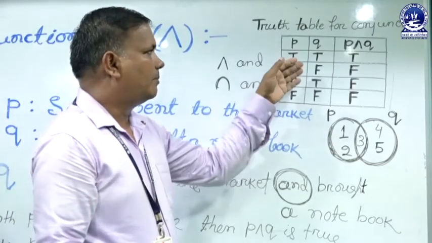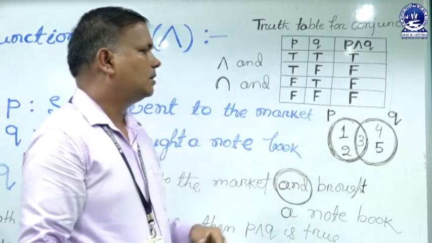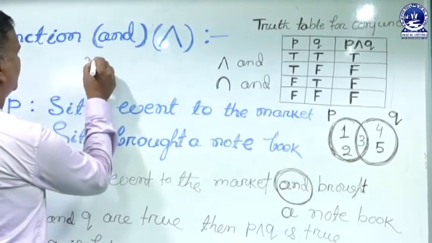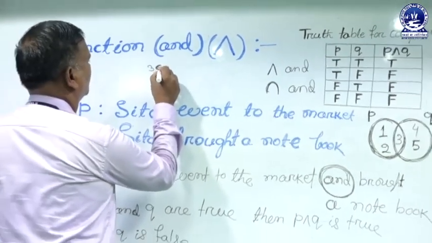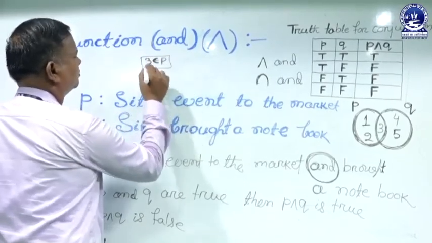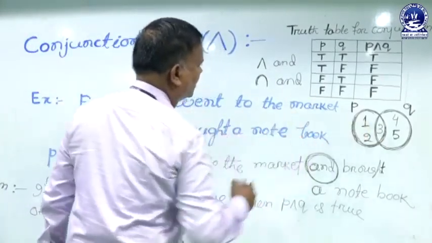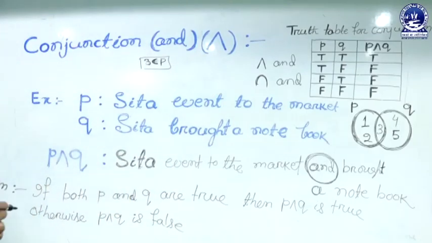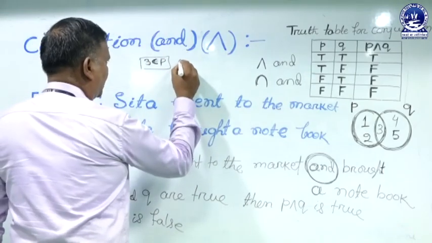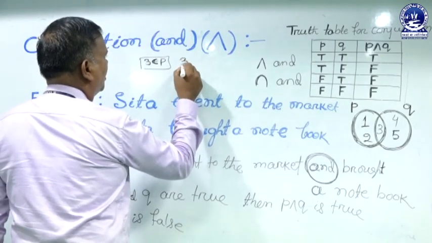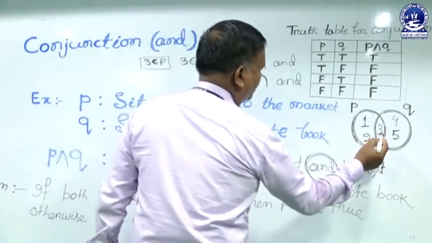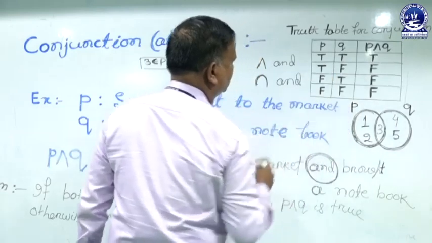We discuss the truth table according to these two sets. If we take 3 belongs to P, this statement is true because 3 is in the set P, so it is true in the first row. 3 belongs to Q is also true.